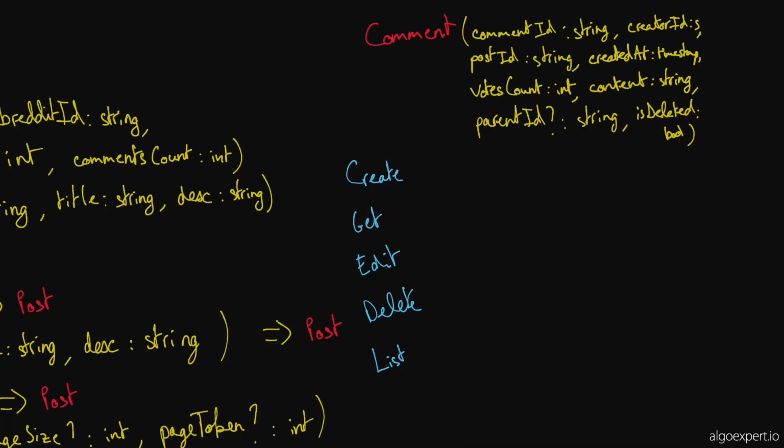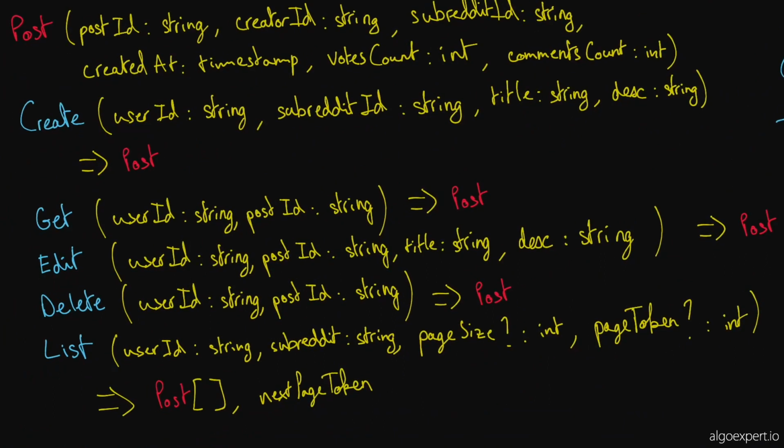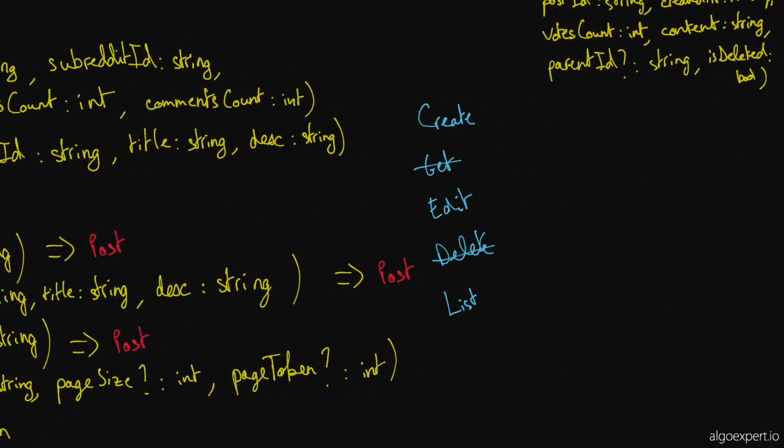As a matter of fact, you can kind of forget about both get comment and delete comment because we just talked about it. So just worry about create, edit, and list. Okay, great. So I'll just strike through them. For edit, I think edit would be identical to the edit one for the post. Right. Meaning we would take in a user ID, a post ID, or a comment ID, and we would take not title and description, but just content, because that's the only thing that you can edit about a comment.